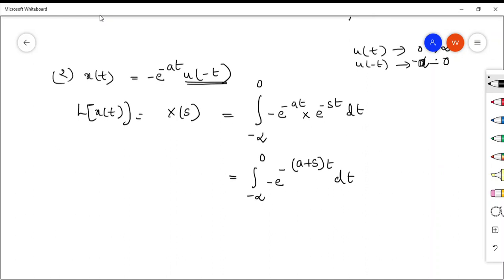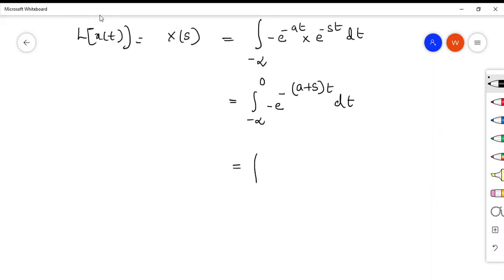So this is equal to the integral from minus infinity to 0 of minus e raised to minus (a plus s) t dt. Now I can write this as, when you change the sign, the limits become 0 to minus infinity of minus e raised to minus (a plus s) t dt. So I have changed the limits from minus infinity to 0 into 0 to minus infinity.